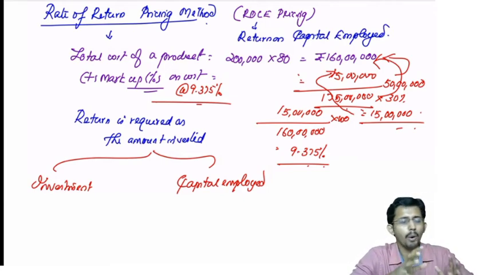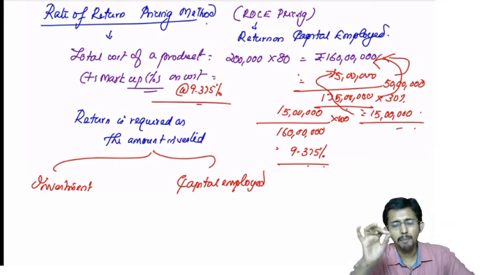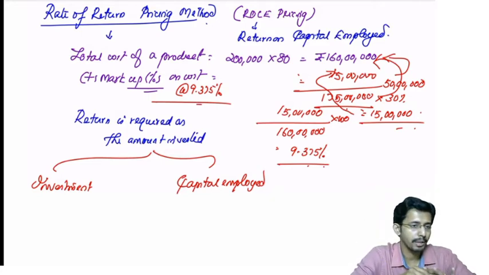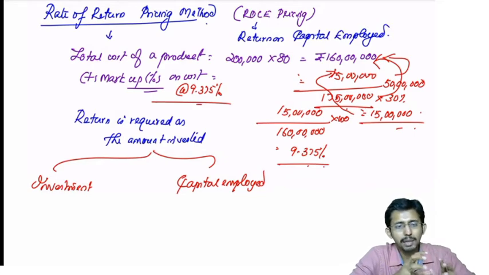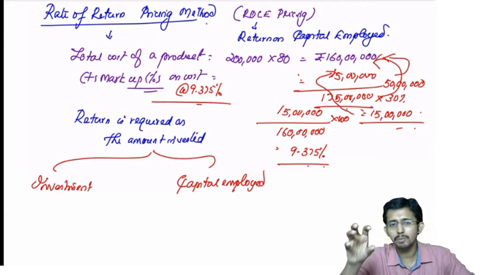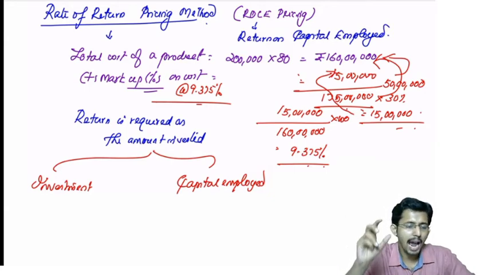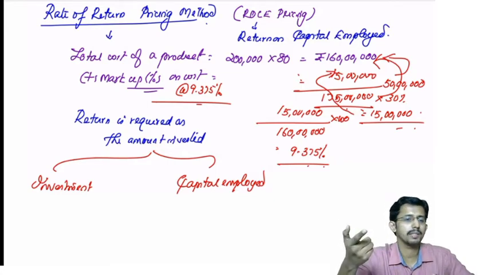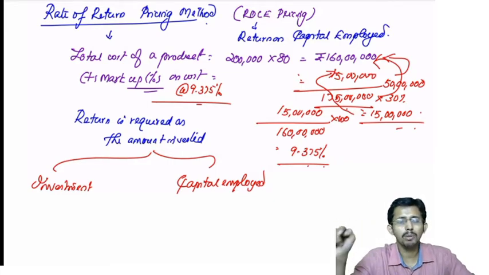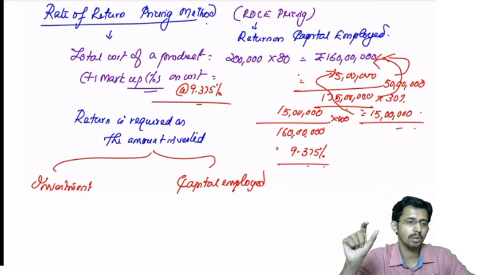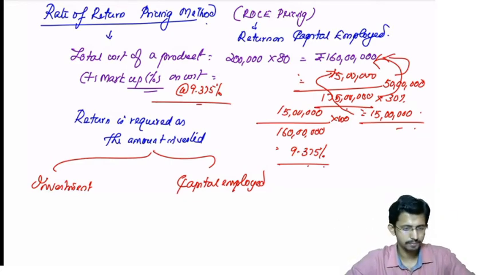So ultimately the point I want to tell you is, any markup or any profit prediction is based on your investment, amount invested or capital employed. And that method of ascertaining the required return on the investment or capital employed and fixing the prices of the products based on that required profit or return is what is known as the rate of return pricing method.